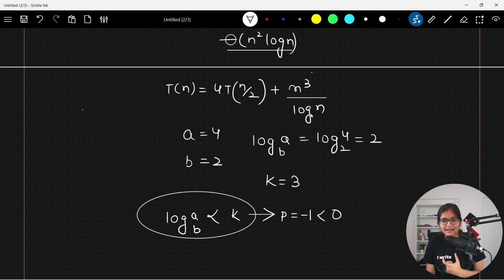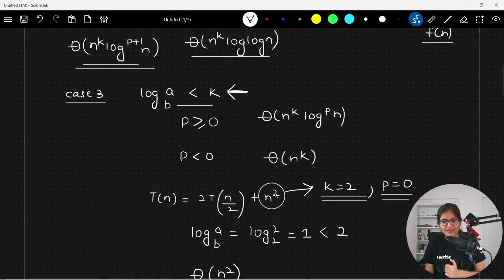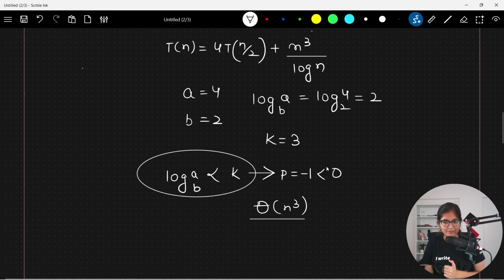So what you need to do is that you just forget what is written in the below portion. You can directly take the value of n cube. That's it. Theta of n cube or big O of n cube. So it is saying take the value as n to the power k. That's what I am saying here.